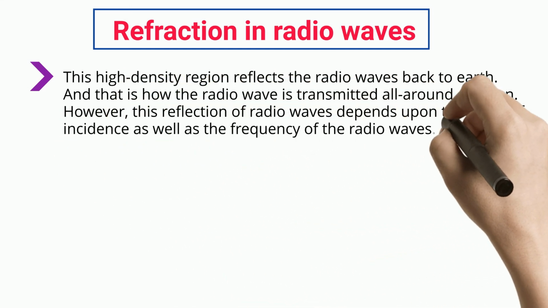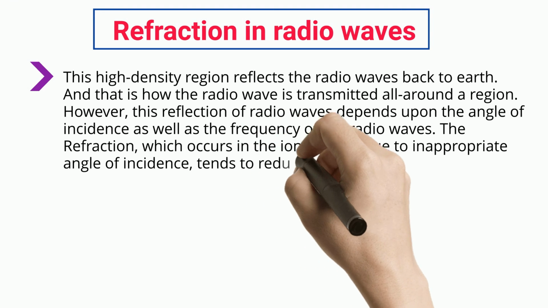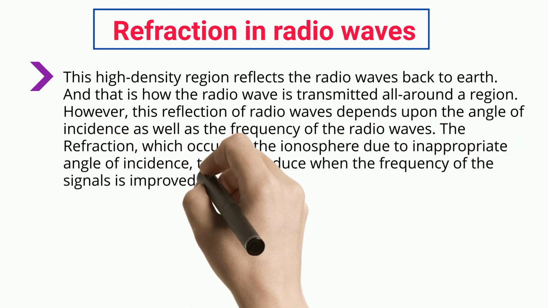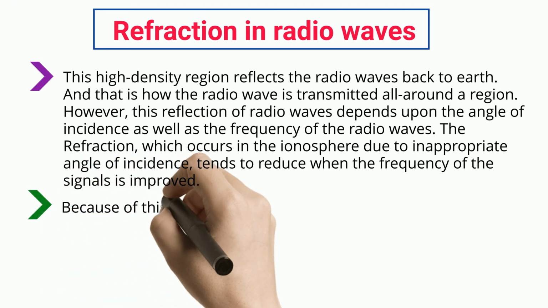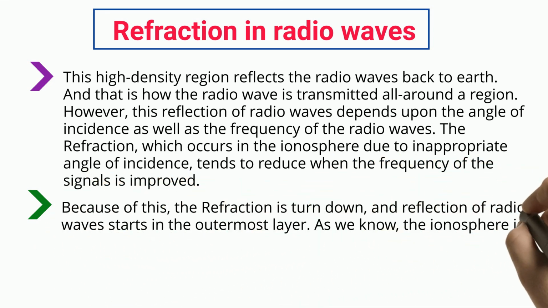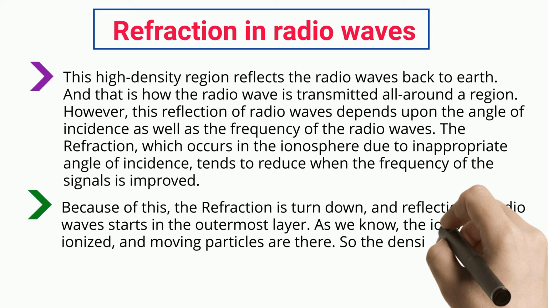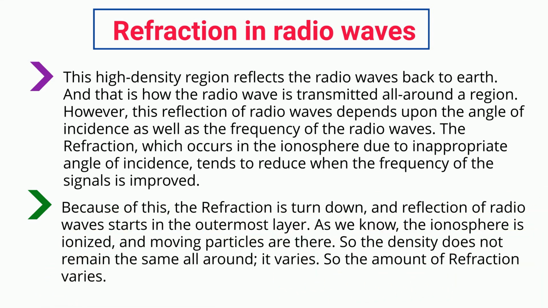However, this reflection of radio waves depends upon the angle of incidence as well as the frequency of the radio waves. The refraction, which occurs in the ionosphere due to inappropriate angle of incidence, tends to reduce when the frequency of the signals is increased. Because of this, the refraction is turned down, and reflection of radio waves starts in the outermost layer. As we know, the ionosphere is ionized, and moving particles are there. So the density does not remain the same all around, it varies. So the amount of refraction varies.